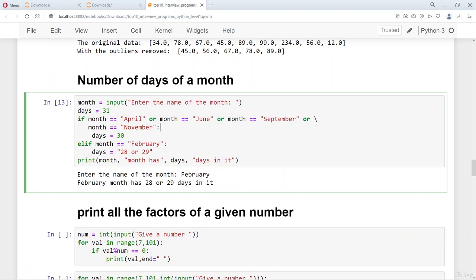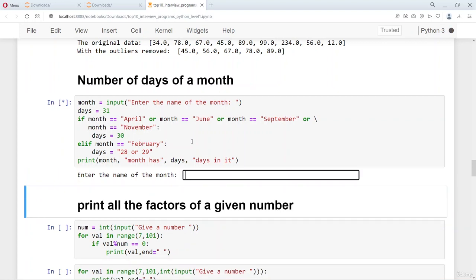So if the month is April, June, September or November, then the number of days is 30. If it's February, it is 28 or 29. So I have this if else, where if the month is one of these 4, then it's 30. If the month is February, then it's 29 or 28, depending on whether it's a leap year or not.